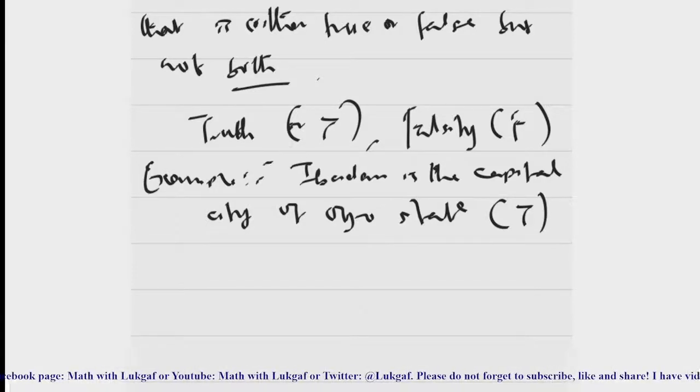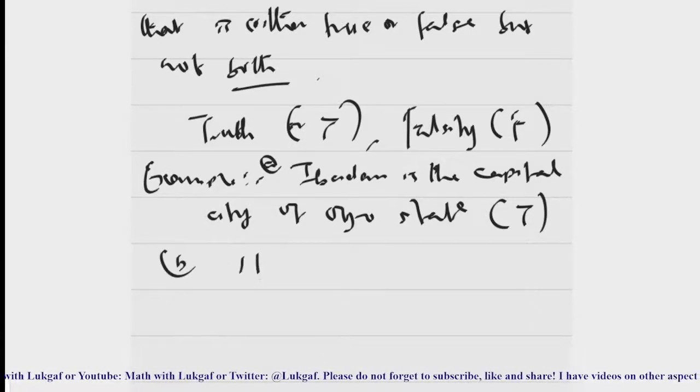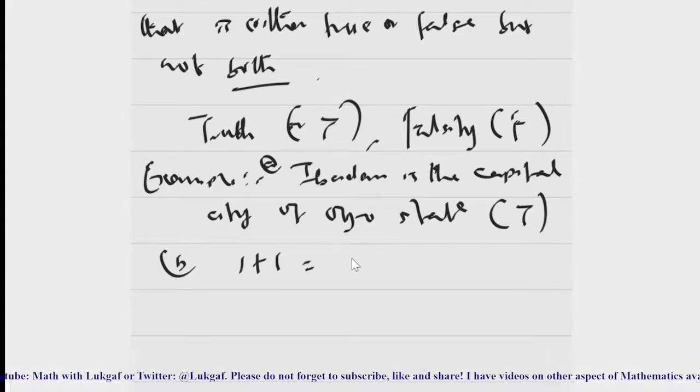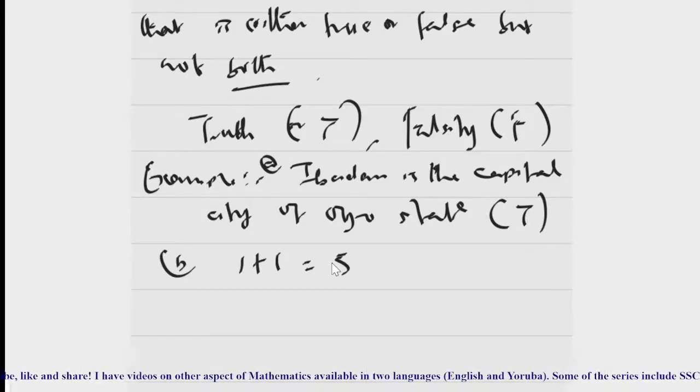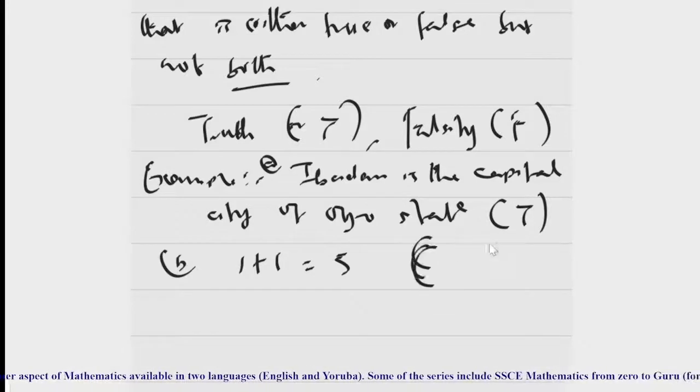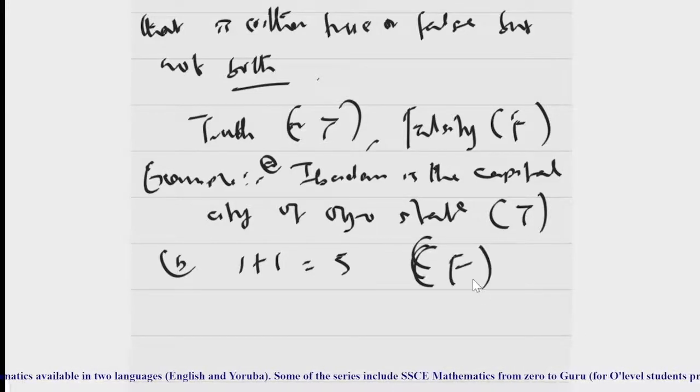On the other hand, if I say 1 plus 1 is equal to 5, it is also a statement, and we can know whether it is true or false. It is a proposition. Is it true or false? It is false, so it has a truth value of F. In essence, the truth or falsity of a proposition is its truth value.